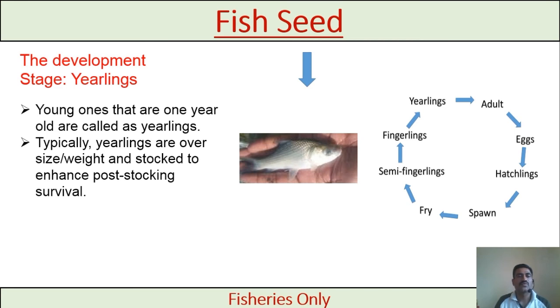Typically, yearlings are of a larger size or weight and are stocked to enhance post-stocking survival. Mostly the stunted fingerling or yearling is used to grow the fishes in a small period of time. If the culture time availability is less, then instead of semi-fingerling we can go for the yearling or advanced fingerling.